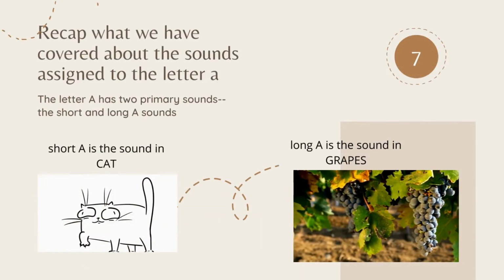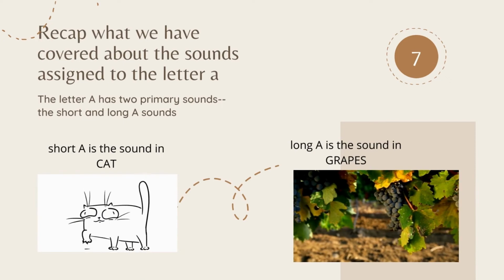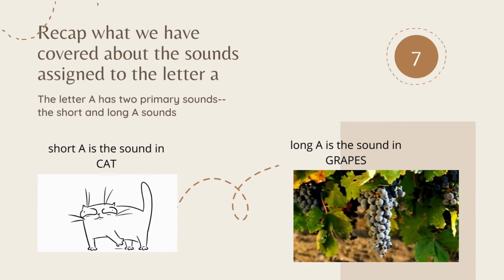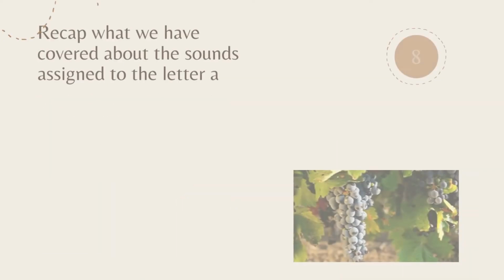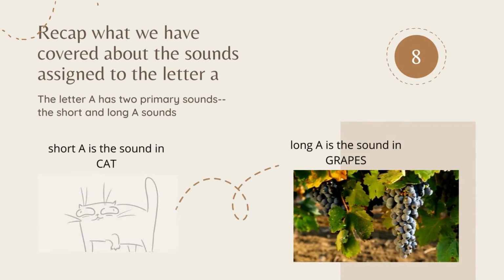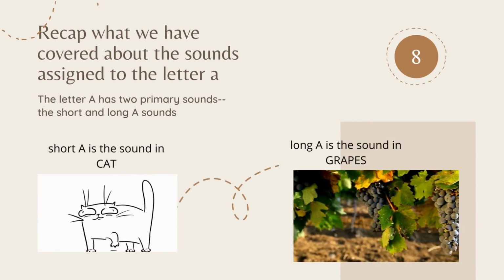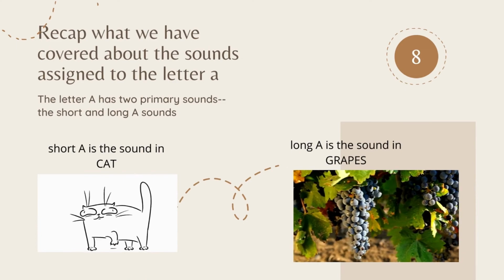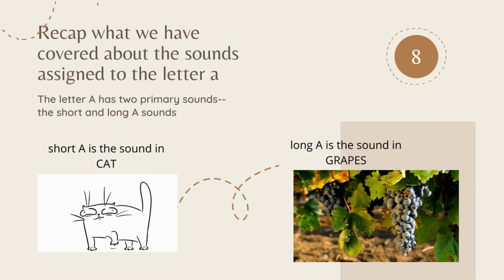Let's recap what we've covered about the sounds assigned to the letter A. The letter A has two primary sounds, the short A and the long A sound. Short A is in the word cat. Long A is in the word grapes.